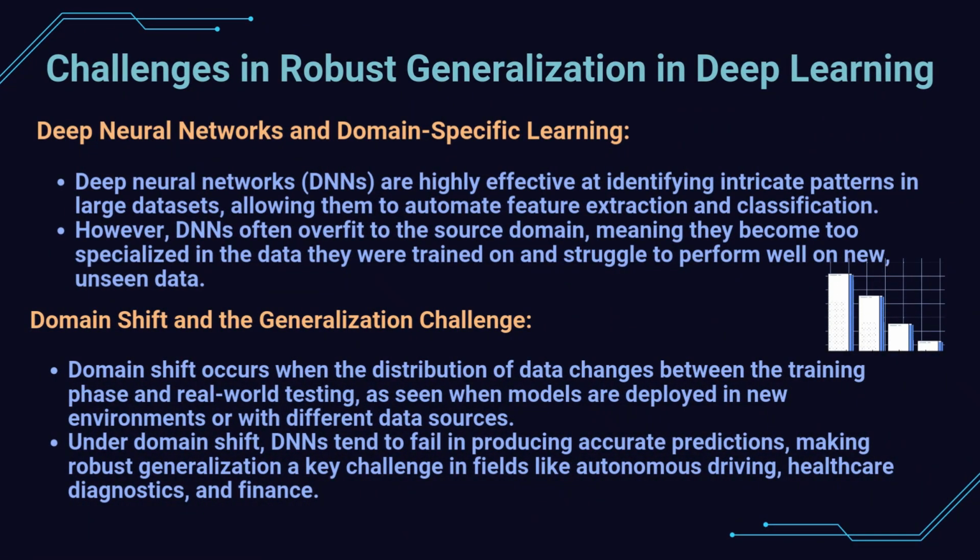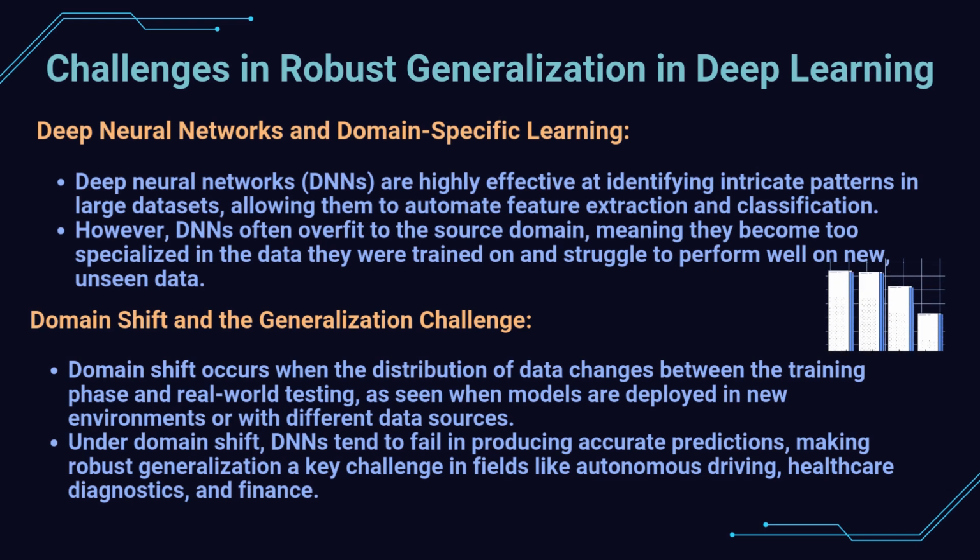Before we dive into the proposed solution, let's first understand the key challenges for achieving robust generalization in deep learning. Deep neural networks are highly effective at identifying intricate patterns in large datasets, allowing them to automate feature extraction and classification. However, DNNs often overfit to the source domain, meaning they become too specialized in the data they were trained on and struggle to perform well on new unseen data.